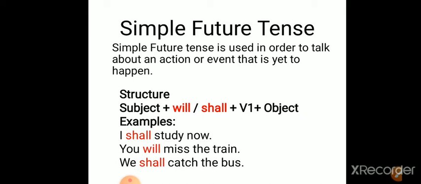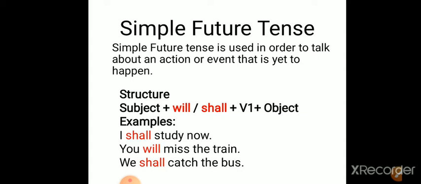See, the easiest part in this tense is that we don't need to remember which subject should be used with which helping verb. You can use either will or shall. That means whichever you feel comfortable. But in the upcoming parts, I'll tell you where to use will and where to use shall. If you remember these things, then you can frame very meaningful sentences using will and shall.